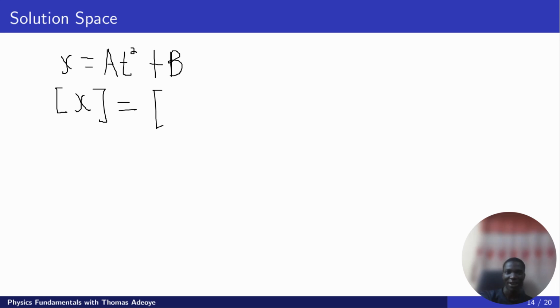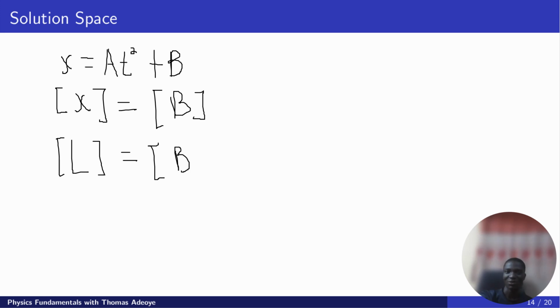But the question now is, what is the dimension of x? x is displacement along the x-axis, and what is the unit of displacement? Meter. What is the dimension? Capital L. So this means that the dimension of b is capital L.